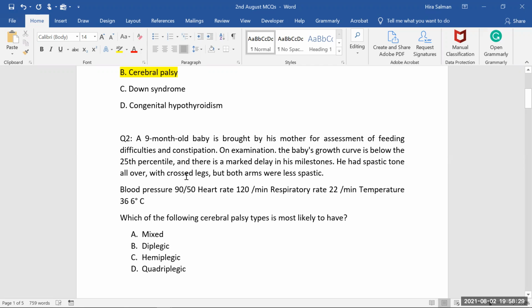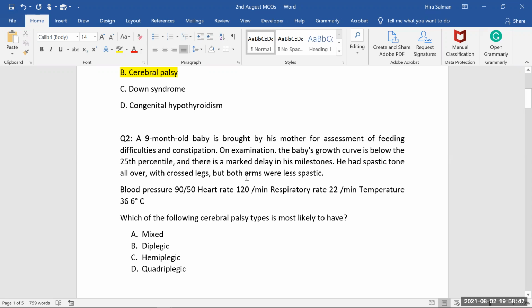He had spastic tone all over. This term is very suggestive that the spastic thing is there in the whole body. So whenever delayed milestones and spastic tone are there, you have to make a diagnosis of CP child.